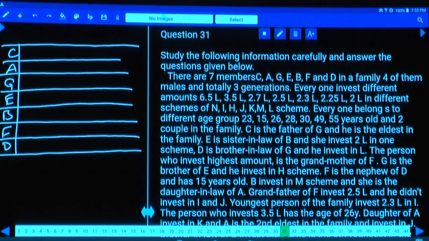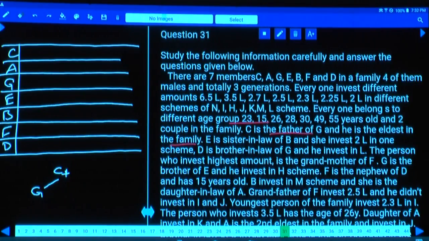Then what is the first information? Now the first information is that everyone belongs to different age groups. Age groups are also clearly given. And C is the father of G. As C is the father of G, how to represent this one? C is the father of G can be represented like this. C is the father of G and he is eldest in the family. Eldest in the family means this C comes into the first generation.